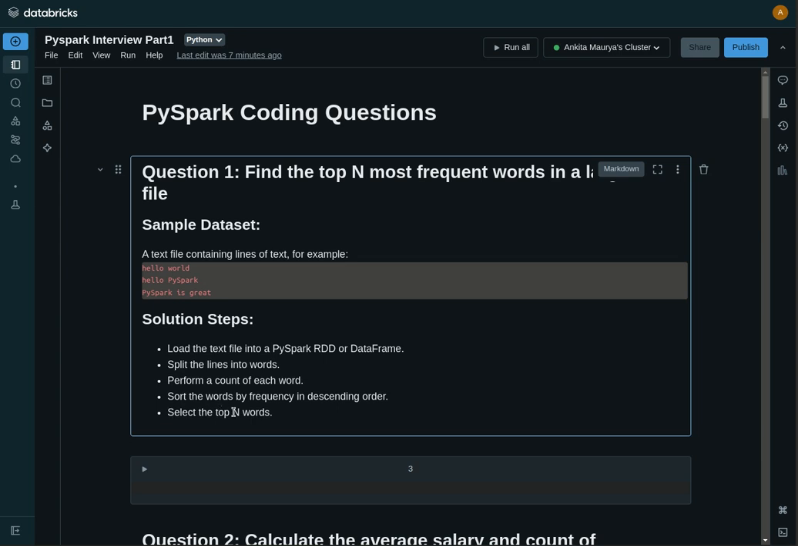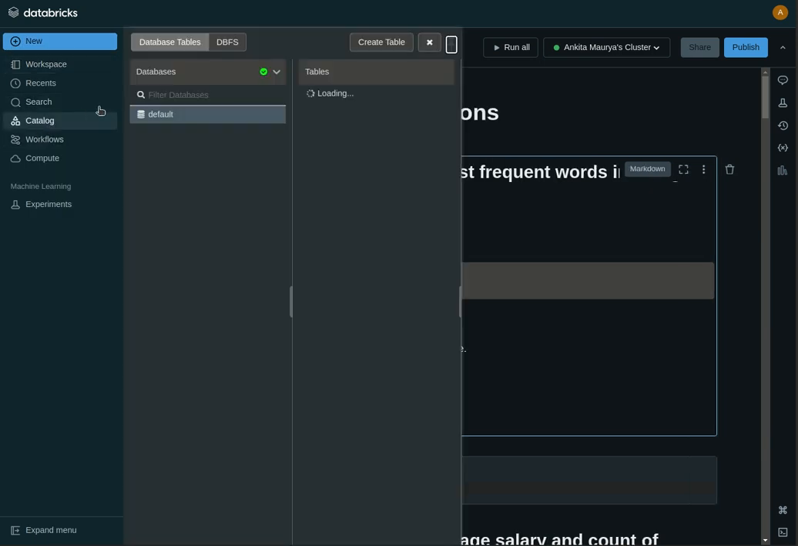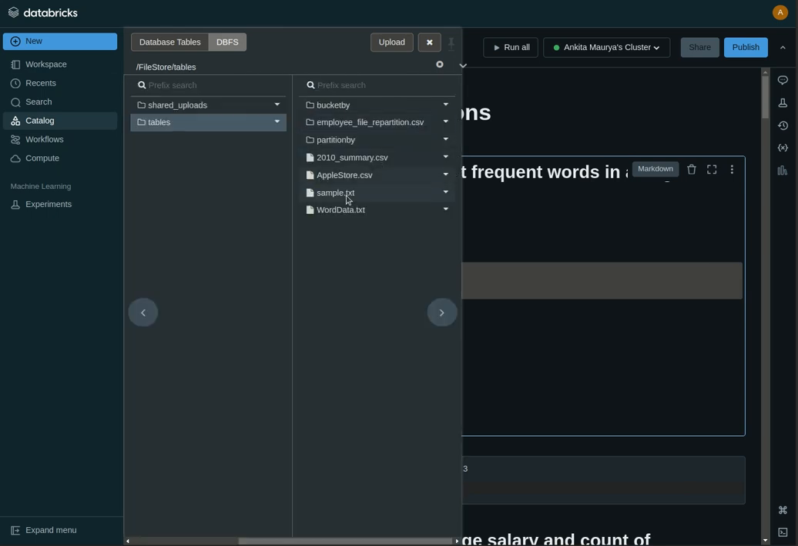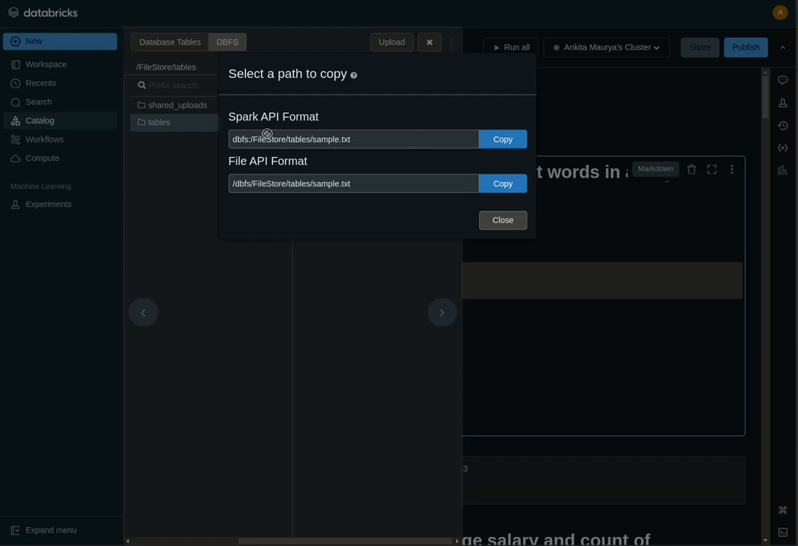For that I have already created a sample txt file. You can see in my workspace, in the catalog, in our Databricks file system FileStore tables, I already have a sample.txt file. So you can copy the path like this. Basically we are given two ways: you can copy the Spark API format or the File API format, whichever you want, just copy from there.